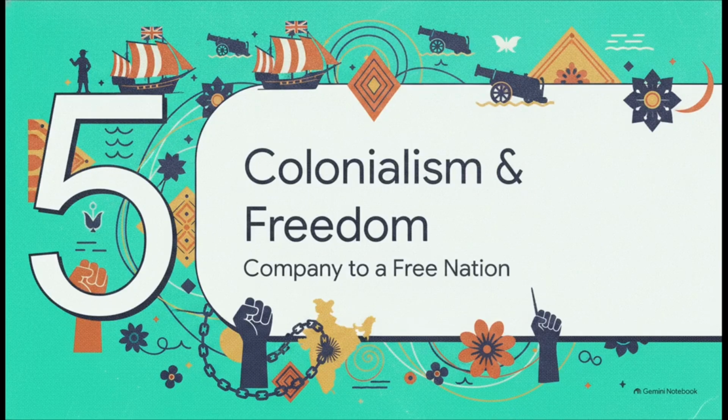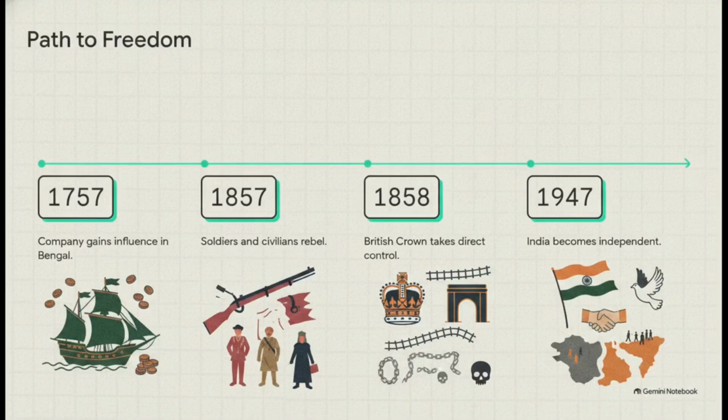Section 5. Colonial Rule and Independence. From the company to a free nation. This era begins with the arrival of the English East India Company, which gradually transitioned from a trading operation to a dominant military power, gaining enormous influence after the Battle of Plassey in 1757. Exactly a century later, in 1857, we see a massive uprising by soldiers and civilians against company rule. This rebellion resulted in the British Crown stepping in and taking direct control in 1858, officially beginning the British Raj.